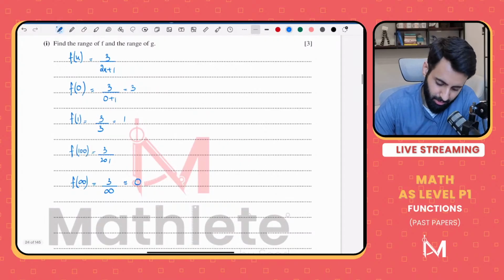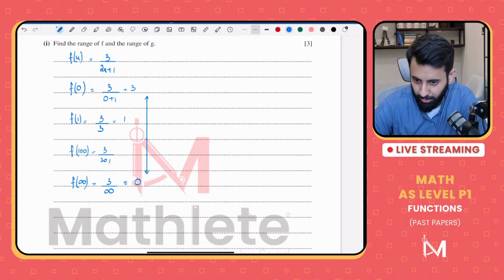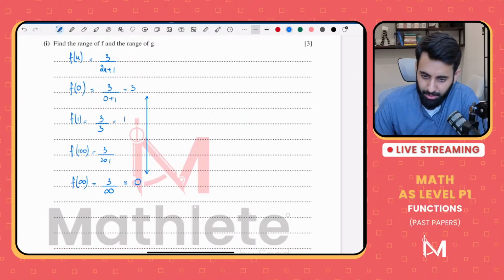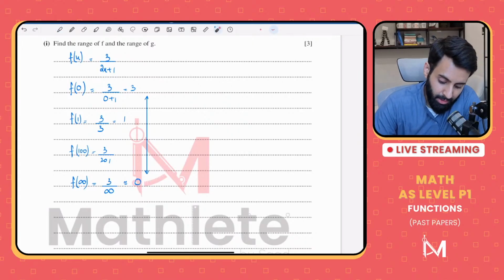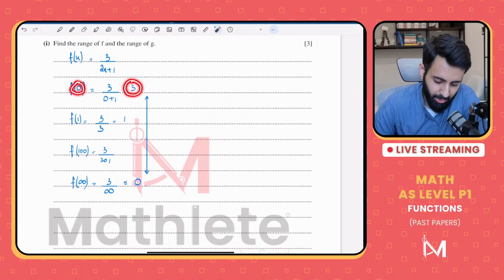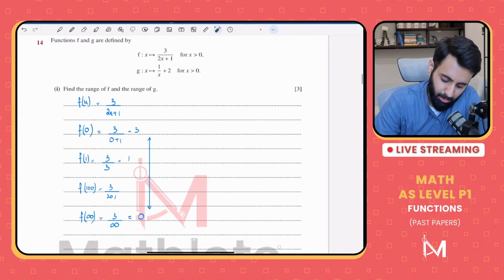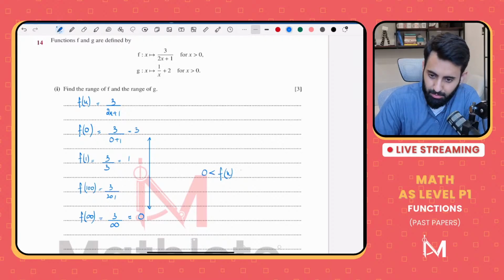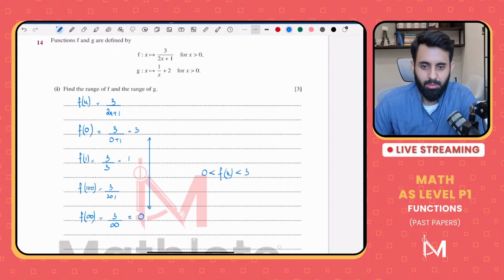So what do we see? We see that the largest value that it can take is 3, and the smallest value that it's going to approach is 0. And remember, since we cannot plug in 0, it cannot be equal to 3. The domain is greater than 0. So what's the answer going to be? The answer is that f of x is greater than 0 and less than 3. Simple as that.